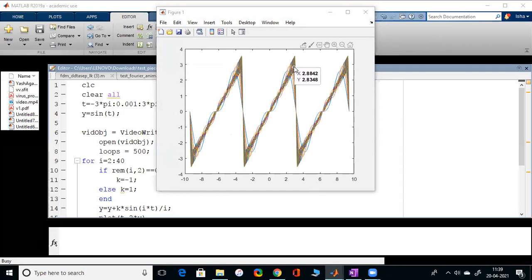Yes, so you see, I have taken the first 40 terms of that Fourier series to show you how this is going to be. The new curves are getting added to the previous curve; I have retained the previous curves and the new curve is getting added. The very first curve was just sin x. Then the next curve was sin x minus sin 2x by 2. And then the third curve was plus sin 3x by 3. So every time I include a new term from the series and give you a new curve.